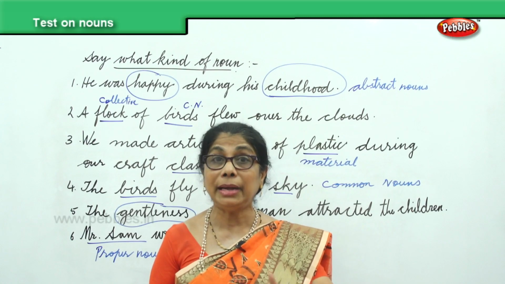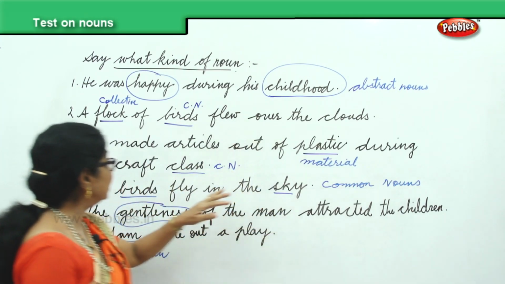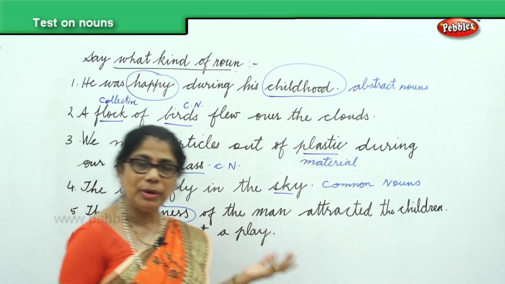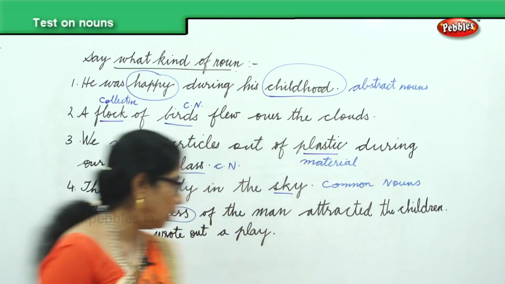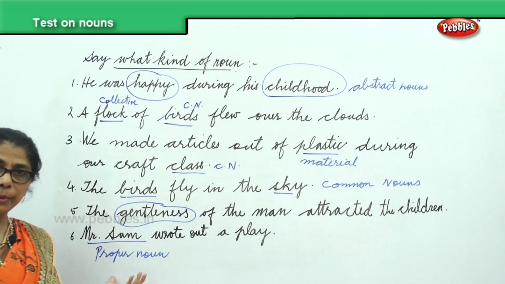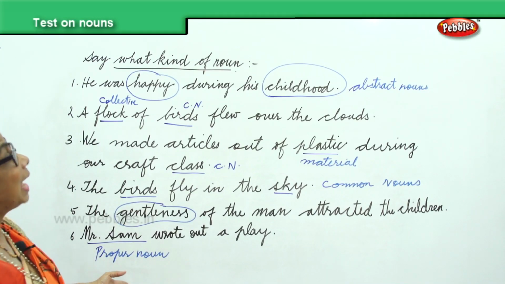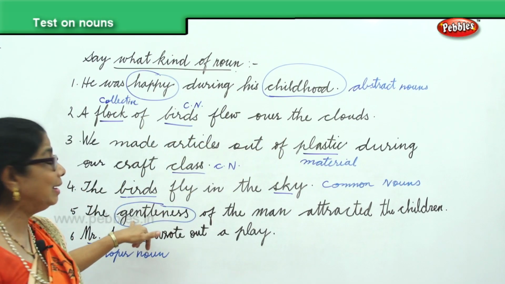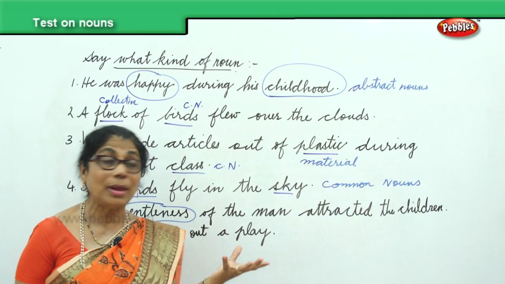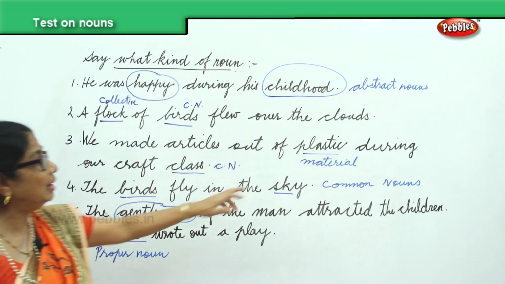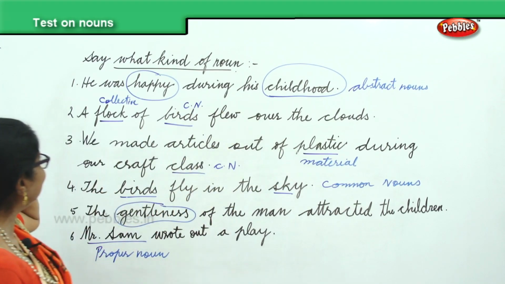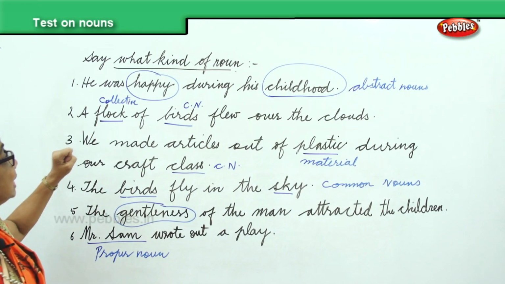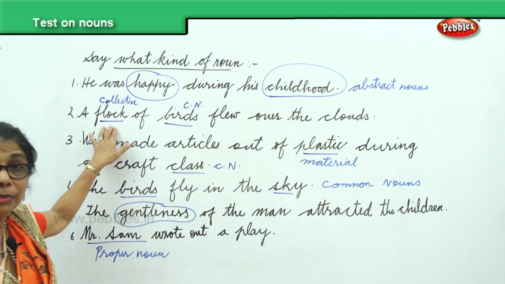Now see, what are the kinds of nouns we have done? We have common nouns, sky, birds. Then proper noun, Mr. Sam. Then abstract noun: happy, childhood, gentleness. Then material noun, plastic. Then collective noun, flock of birds.